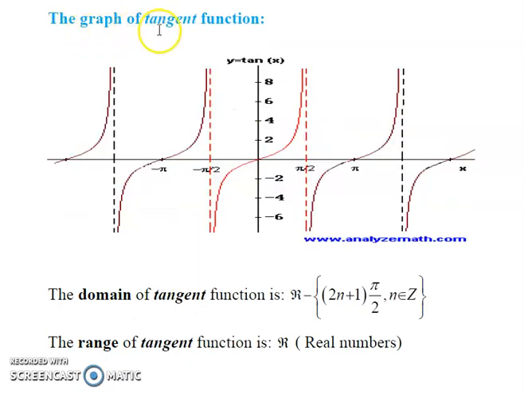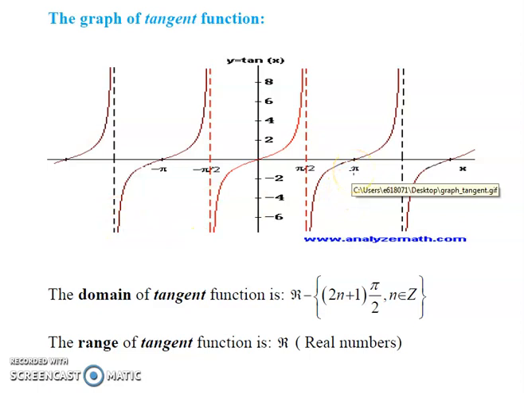The graph of tangent function is as shown below. This is the graph of tangent function. If you observe, the graph of tangent function is repeated every period pi. Observe minus pi by 2 to plus pi by 2. That means period pi. Here also pi. Here minus pi.